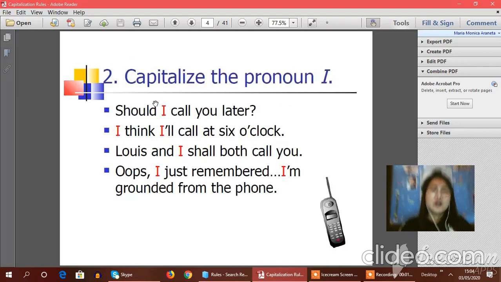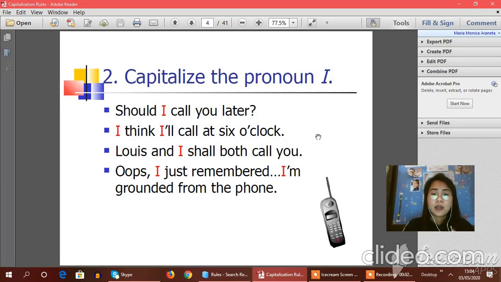Now let's have rule number 2. Capitalize the pronoun I. This is a common error of the students, especially if they are writing a sentence or a paragraph. They always write this pronoun I in a small letter, which is incorrect. Always remember, grade 3, that you need to capitalize the pronoun I regardless if this letter is in the middle of the sentence or at the end. You should capitalize it. Look at this following example.